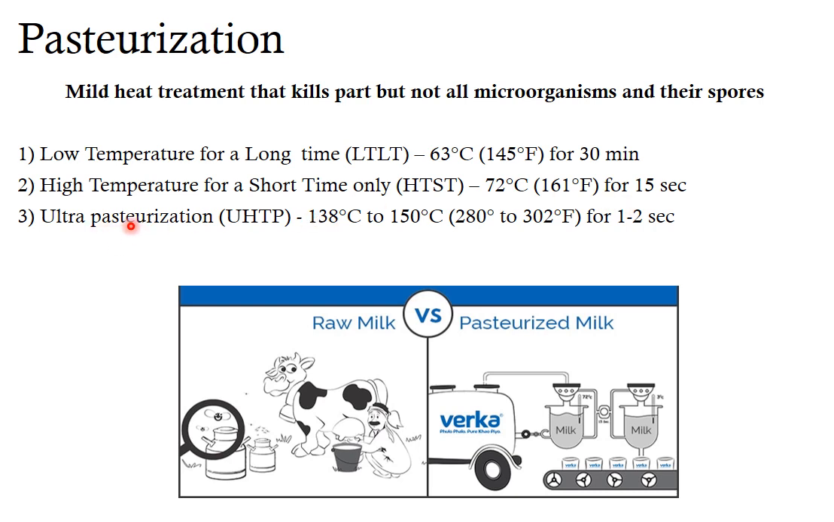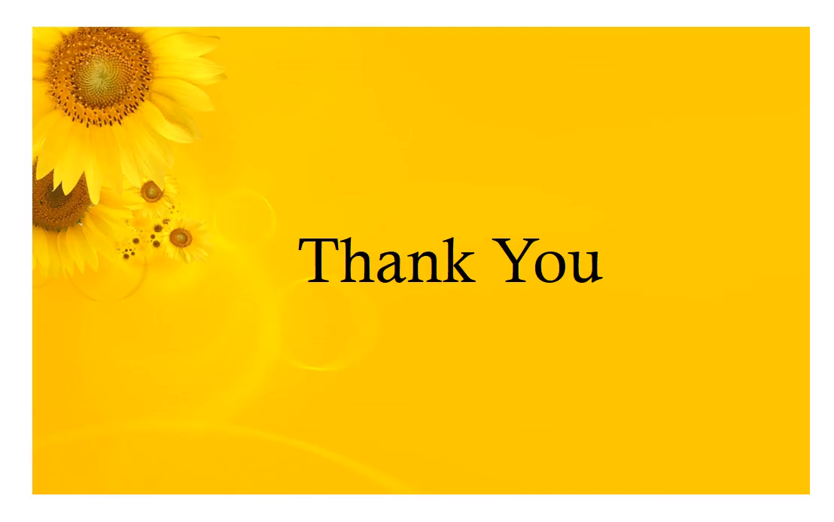And the third and the new method of pasteurization is ultra pasteurization or ultra high temperature pasteurization. In this method, a higher temperature of 138 degrees Celsius to 150 degrees Celsius is used for only 1 or 2 seconds, and this will pasteurize the product. So this completes the temporary methods of preservation.